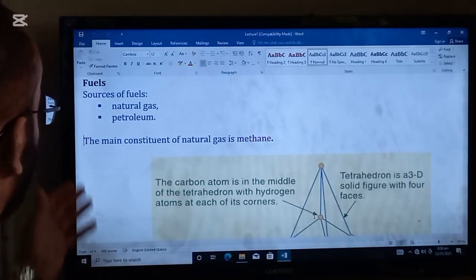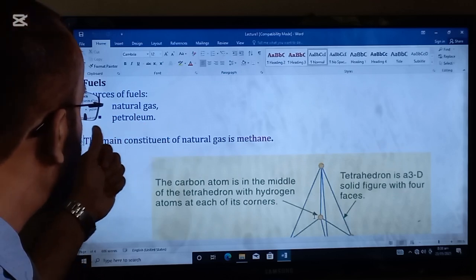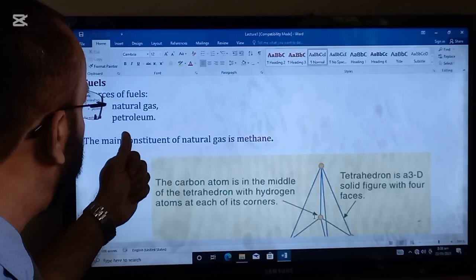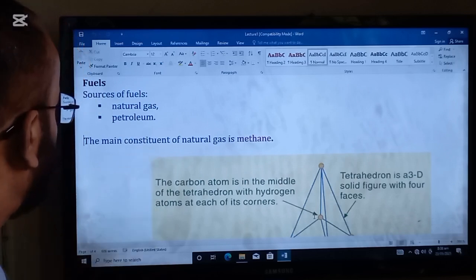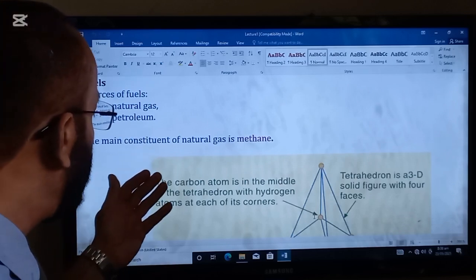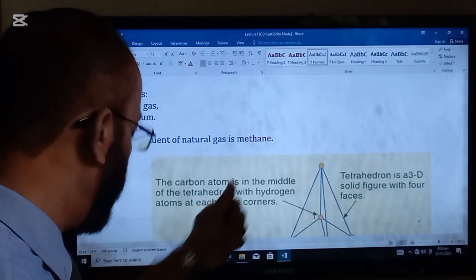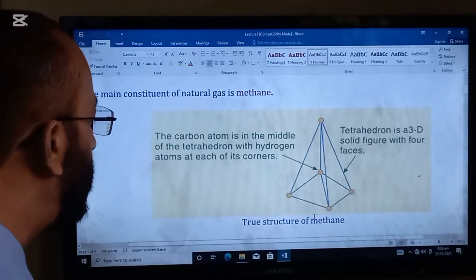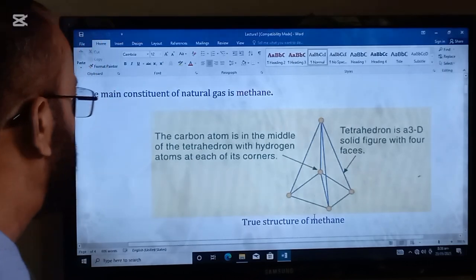Fuels. The sources of the fuels. First source is natural gas, and second source of the fuel is petroleum. The main constituent of the natural gas is methane. And here is the structure of the methane.